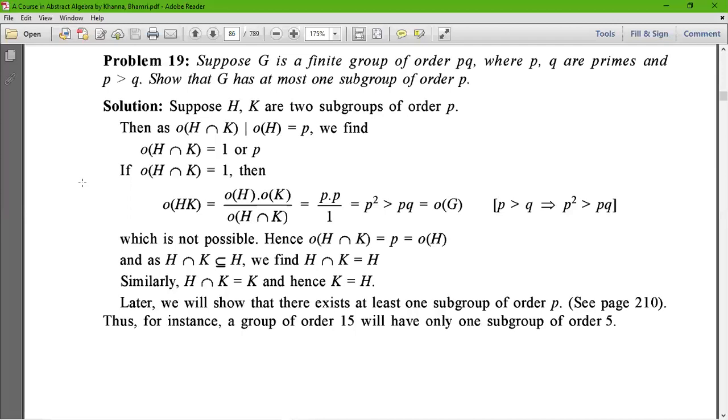In your next class, I will teach you the topic of cyclic groups.